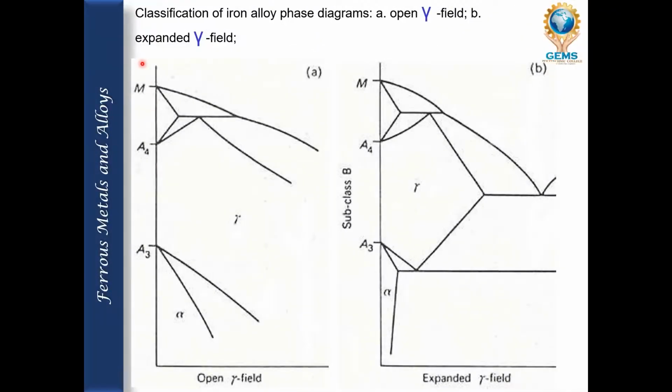This is a classification of iron alloy phase diagrams. The open field is the expanded gamma field. So this is how the phase happens.